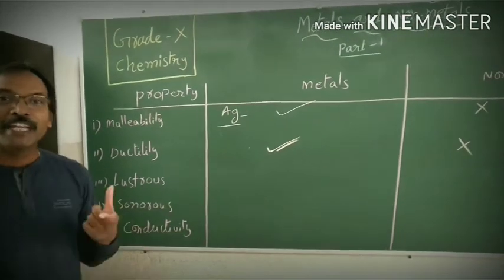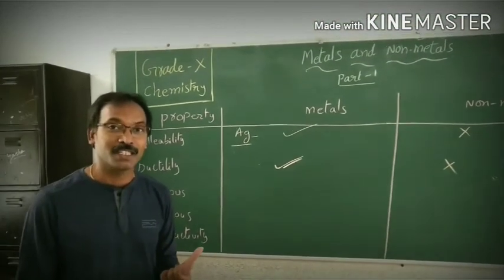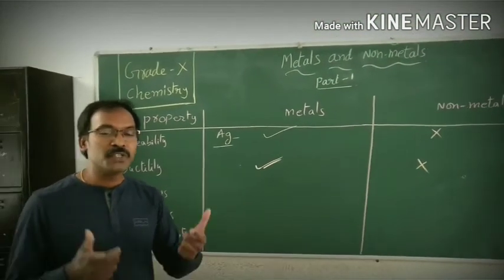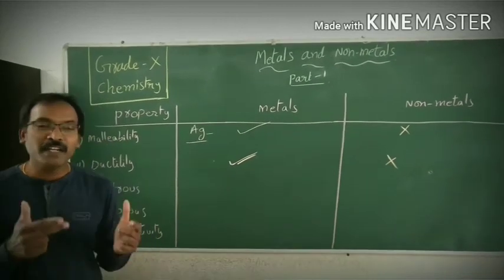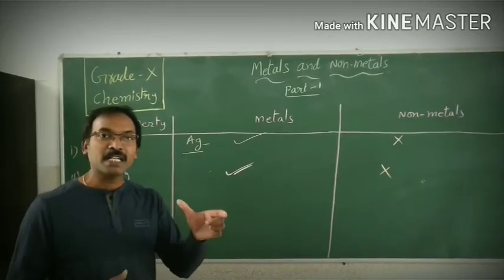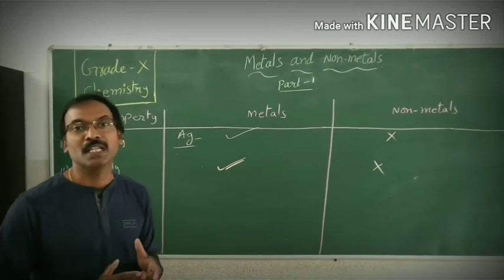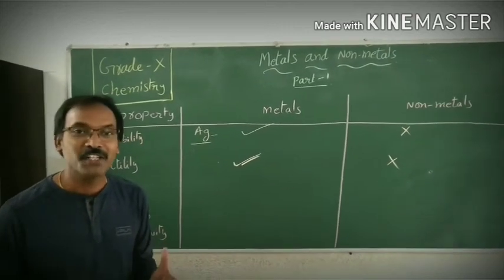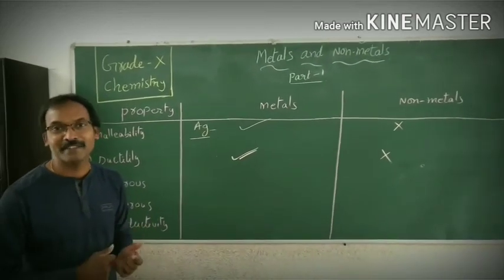Lustrous is nothing but shining nature. If you take any metal and it is freshly cut, the freshly cut surface of any metal is very shiny. The best examples are gold, silver and copper.